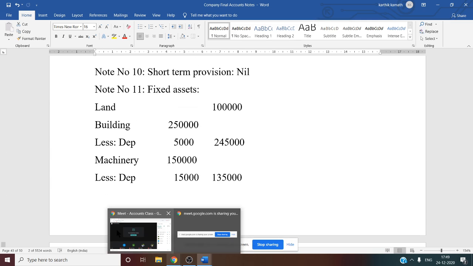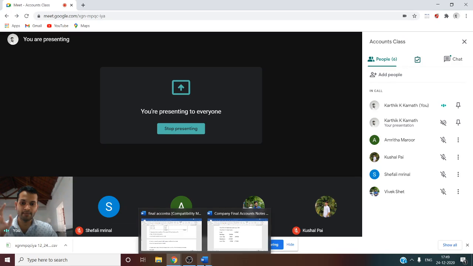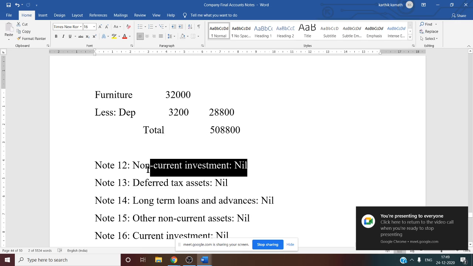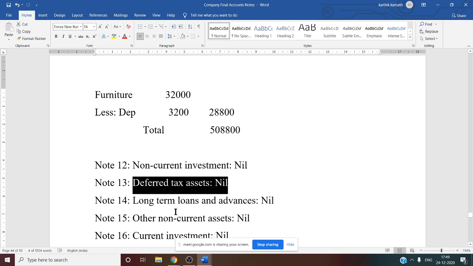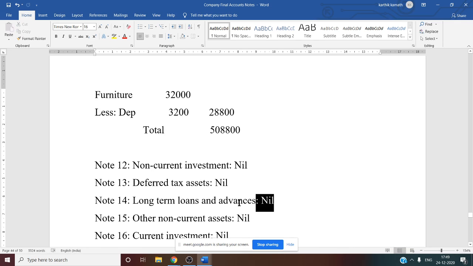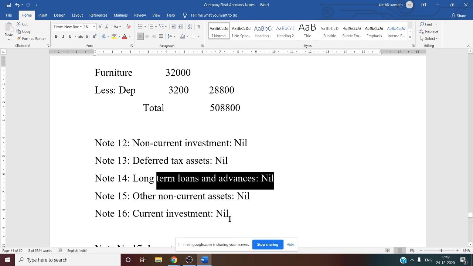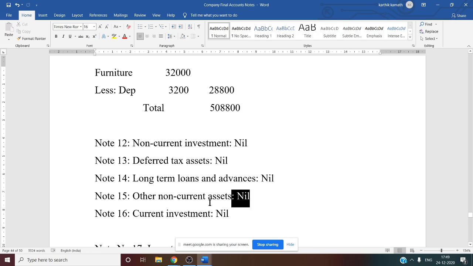Now next thing, note number 12, that is about non-current investment. But here investment information is not available. That is why it is nil. Deferred tax asset, tax information not there, nil. Long-term loans and advances, the company has not given any loans and advances to a third party or outsider, nil. Other non-current asset not specified, nil.